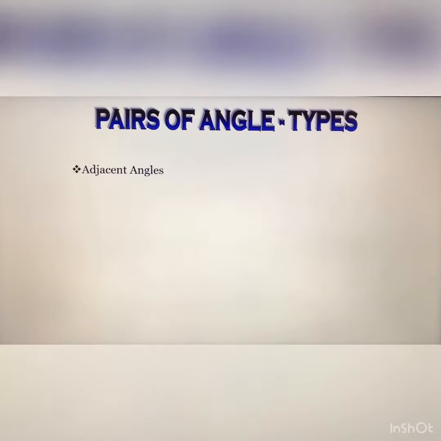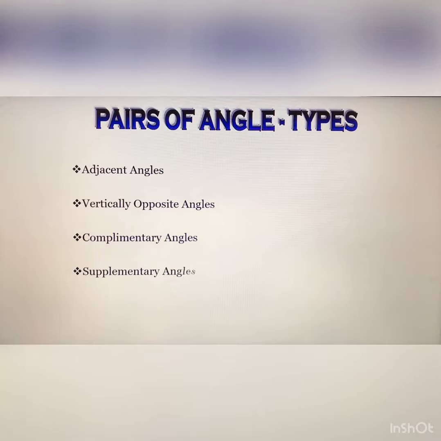Now the pair of angles and types. There are so many types: adjacent angles, vertically opposite angles, and complementary angles. After that, supplementary angles. These angles always come in the form of pairs, so linear pair of angles. So there are 5 types of angles. One by one we have to try to understand. First one is adjacent angle.